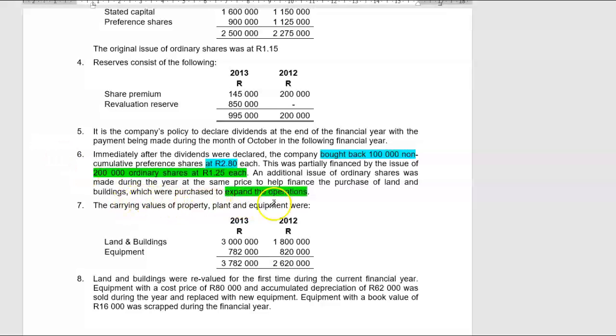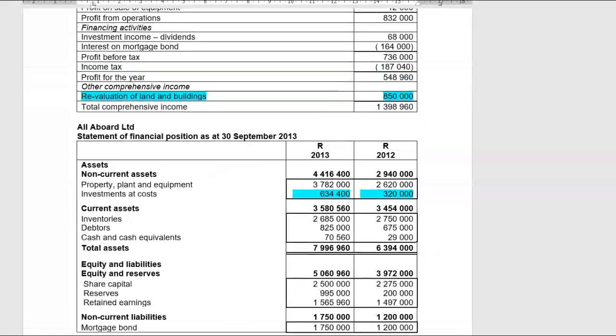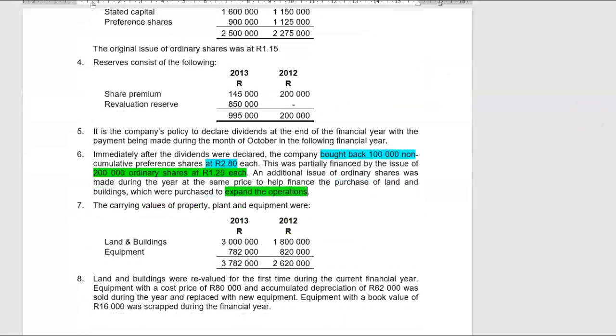Then the carrying values of property, plant and equipment, land and buildings and equipment, we have to reconstruct obviously all those accounts. Land and buildings were revalued for the first time during the current financial year, and we've already picked up the revaluation reserve, which was 850,000.